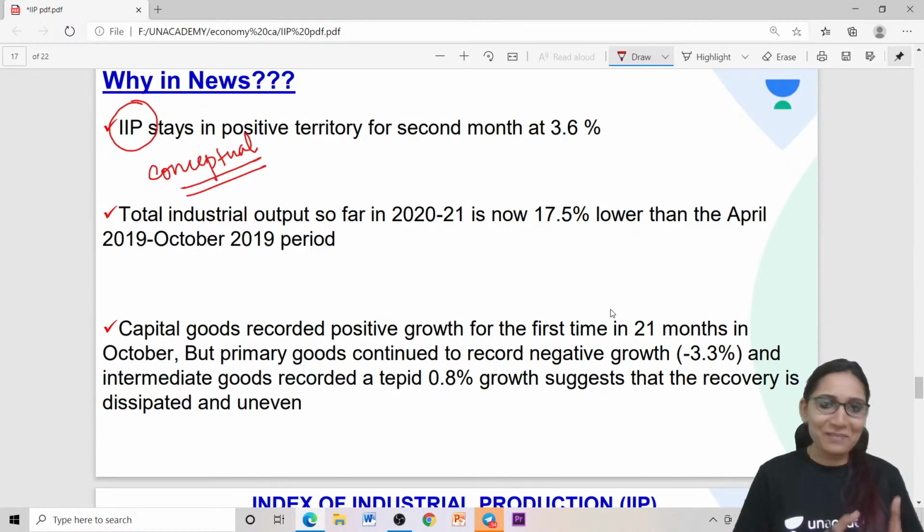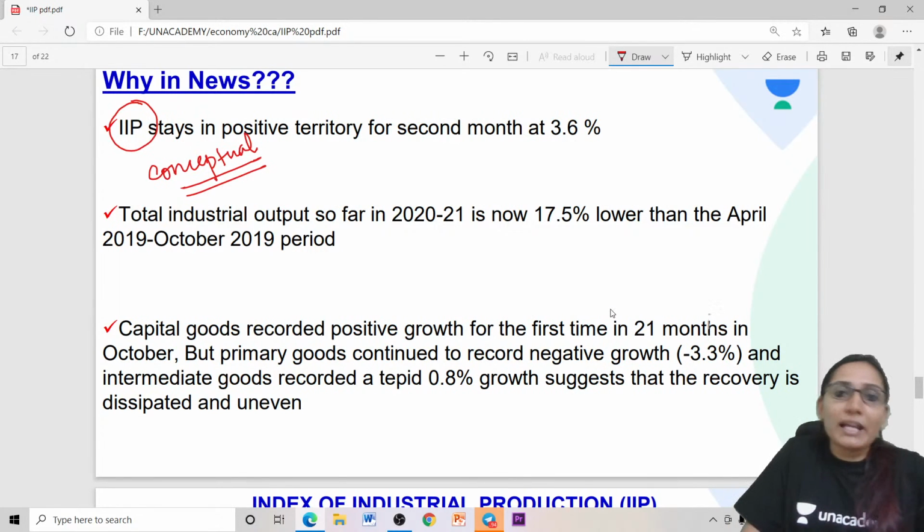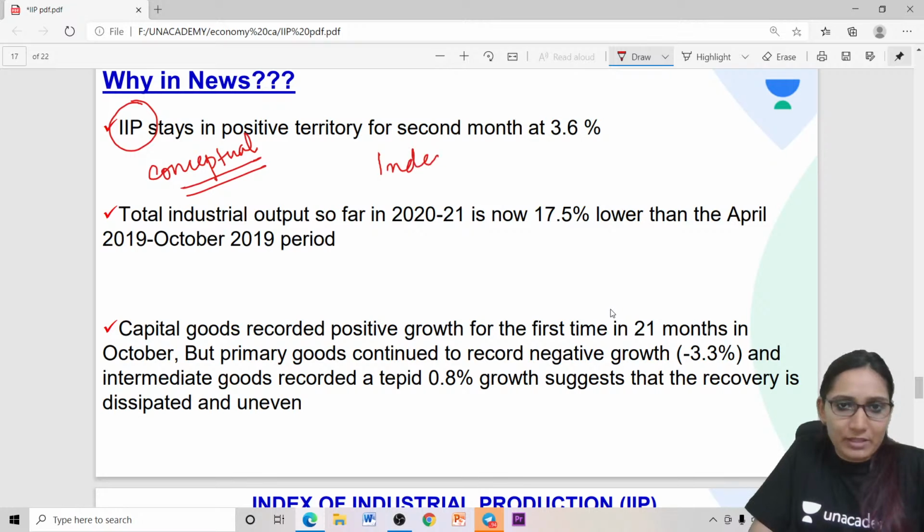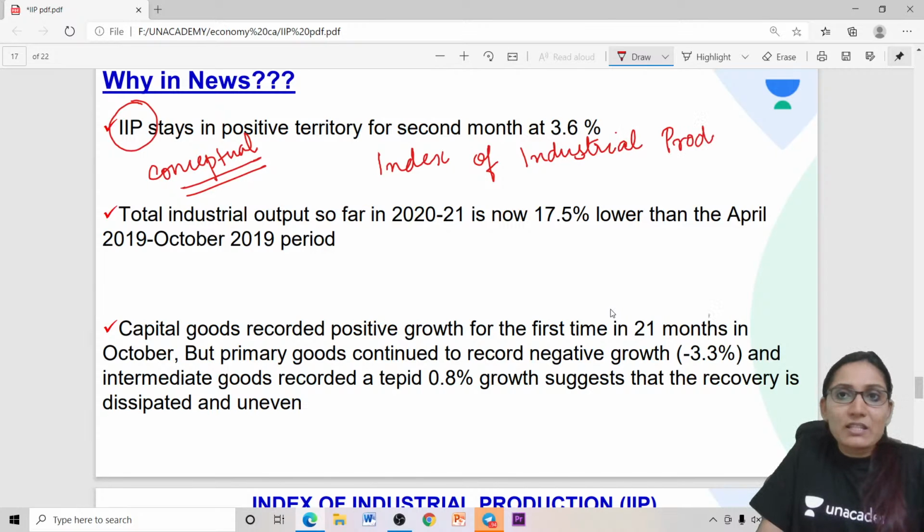Okay, so let's come to the topic. IIP, what is IIP? It's the Index of Industrial Production. Now, there were questions from IIP earlier in the UPSC Prelims examination.